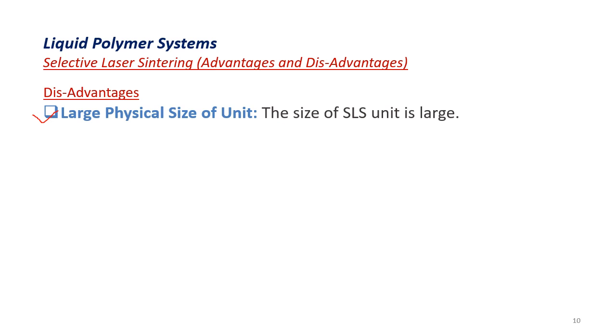Hence for storage of this powder itself, more space is required. If the products coming out are of a larger size, then we have to go for a larger unit of this machine. Hence, based on the production requirement, we see that the units are large when compared to different types of machining processes.